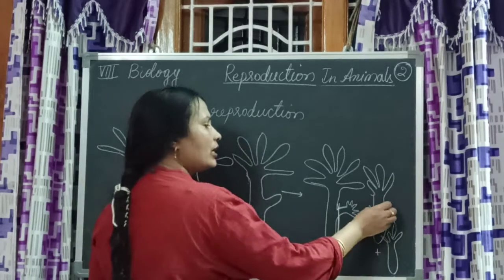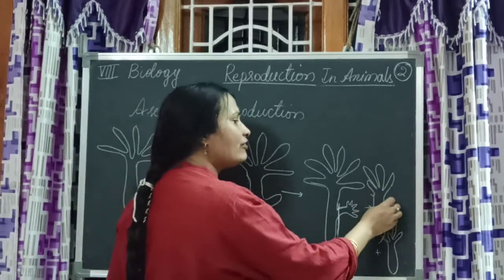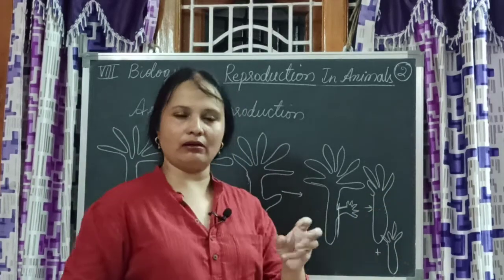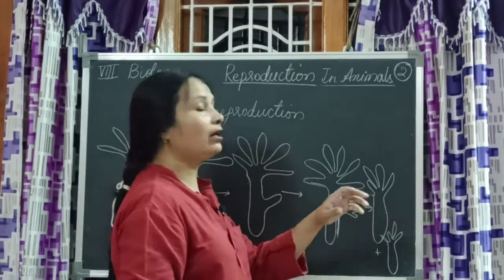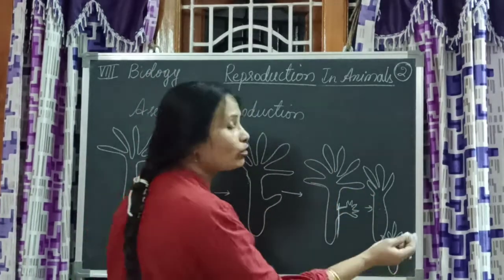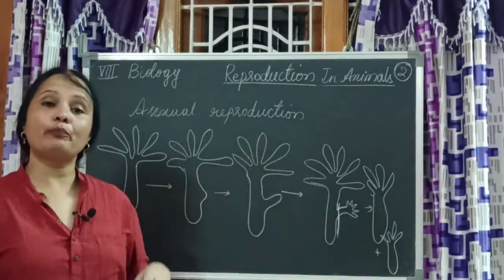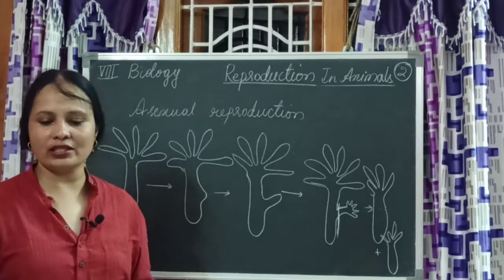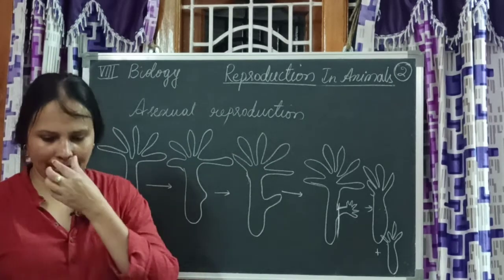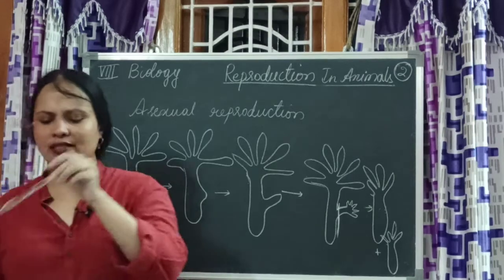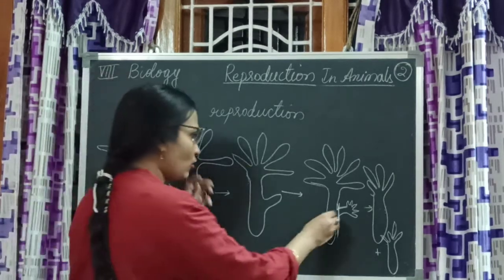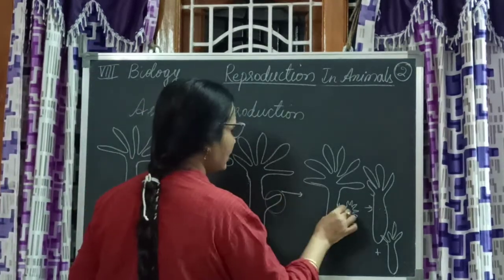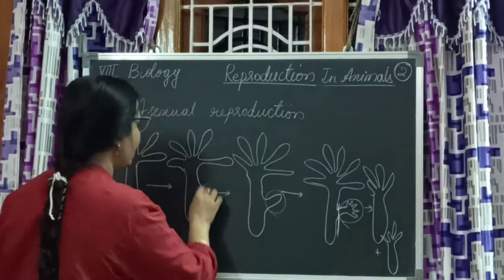In future, the hydra will again grow a bulge-like thing, and again it will give rise to another hydra. This one also will get ready to produce another hydra. So this is how budding takes place in hydra. This is actually called a bud, children.